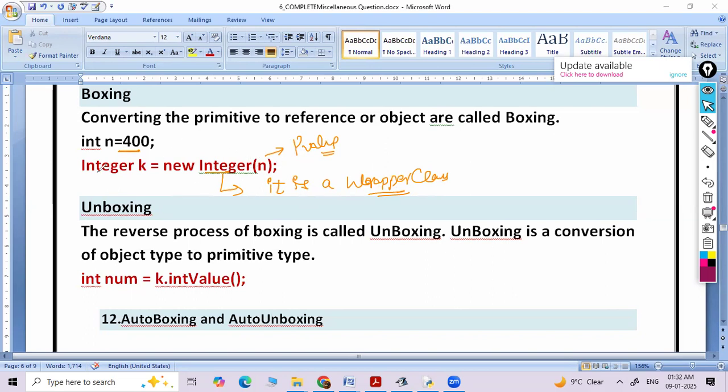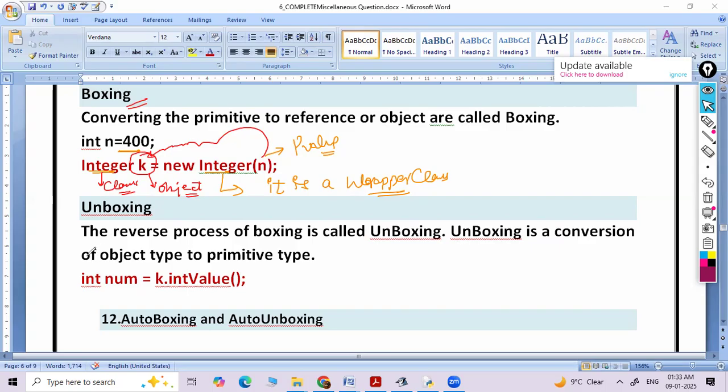With the help of this wrapper class Integer, we are converting this primitive into an object, and that will be stored in k. So k is an object because it is defined along with Integer, and this is a class. When we write any variable along with the class, that variable is treated as an object. In this situation, k is an object, n is a primitive variable of int type, and this statement is called boxing.